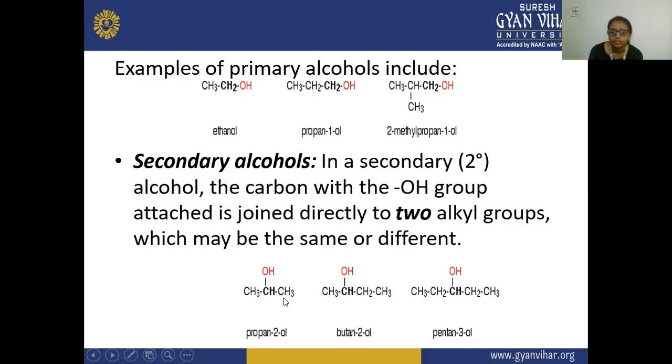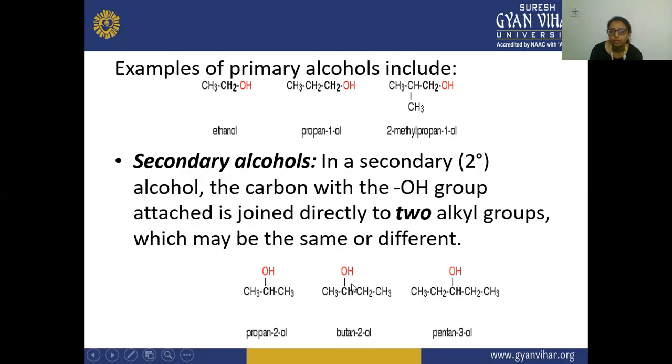So here you can see this is the example of your secondary alcohol, because this CH is attached to two different carbon atoms. This is your propan-2-ol. Now the next case. Here you can see CH3, CH, CH2, CH3. This is the example of your butanol, and this CH on one side has a different alkyl group, and on the other side a different alkyl group. So this is your butan-2-ol.